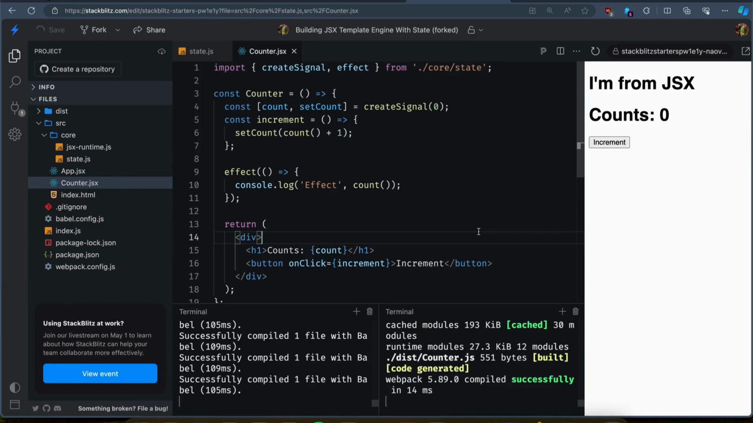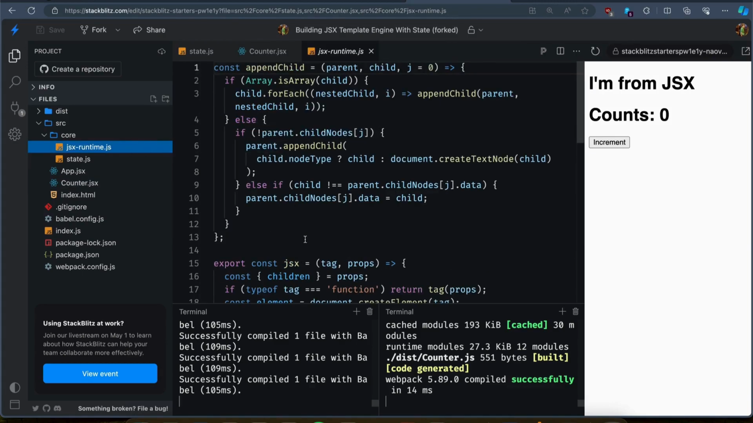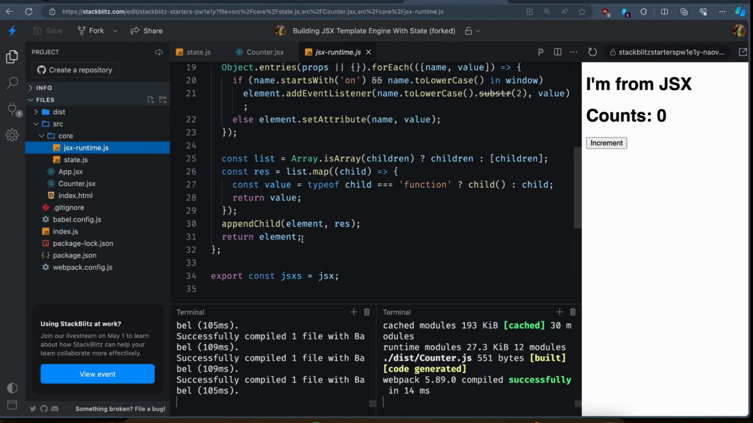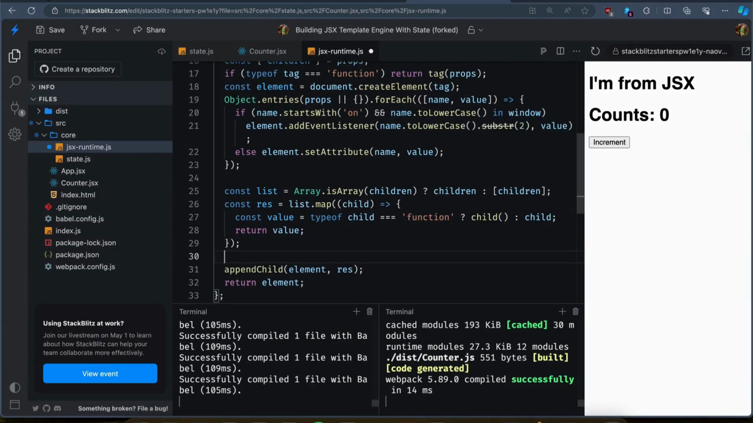So, the issue is not with the signal implementation. The issue is with the rendering of the component. The component is not re-rendering when the state changes. This is because we're not calling the render function to update the DOM. To fix this, we need to make some changes in the JSX runtime file to render updated values to the DOM whenever the state changes. It's a pretty simple fix.